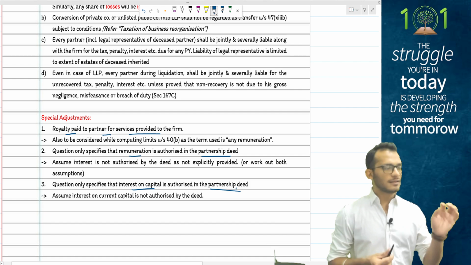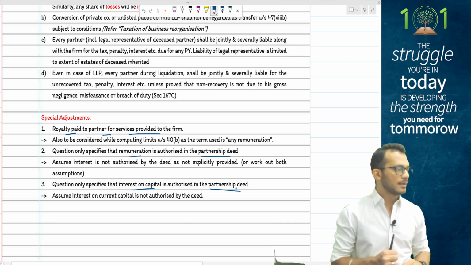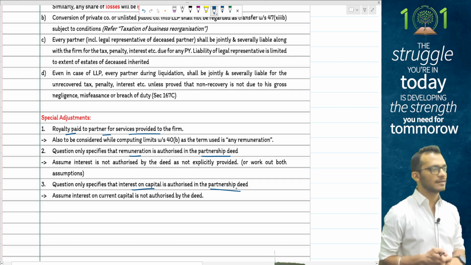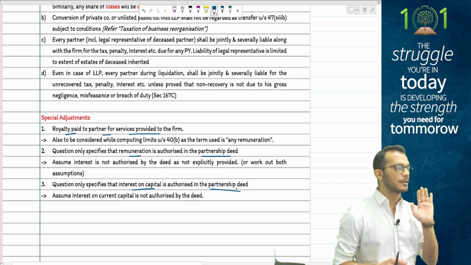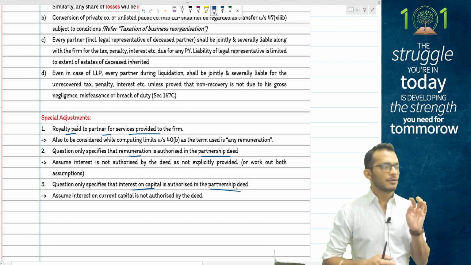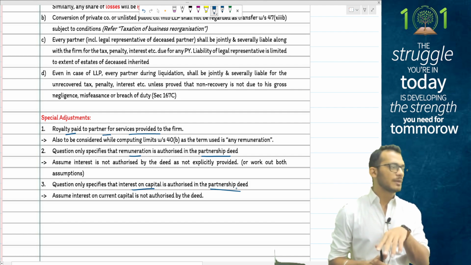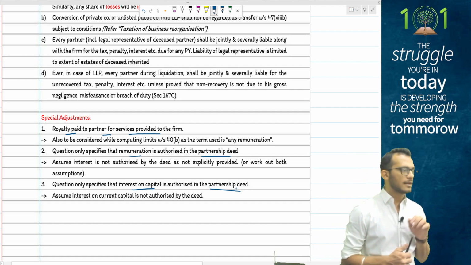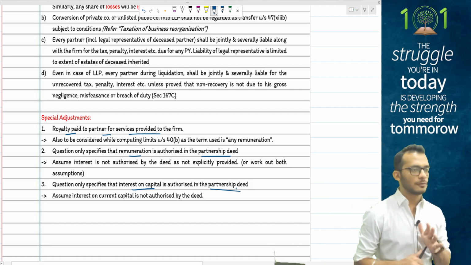Expect a question at least from an MCQ perspective on the book profit computation, because there is an amendment on this. I don't expect this to come in Inter because it is not tested multiple times. Chances of it being tested at Final level are more likely. If you get a question on a firm, you will definitely get a question relating to AMT. So you'll have 35 adjustments, 35AD adjustments, you'll have 80JJAA, 80QB, 80RRB, or 10AA inside it. So a firm question will get triggered along with AMT related questions, so please be mindful of that.